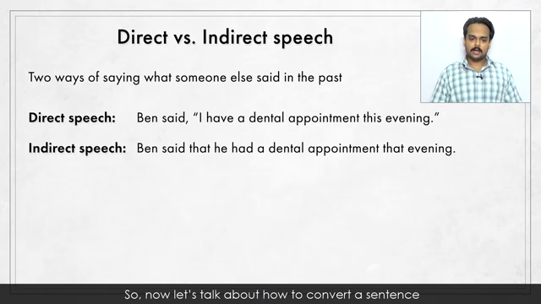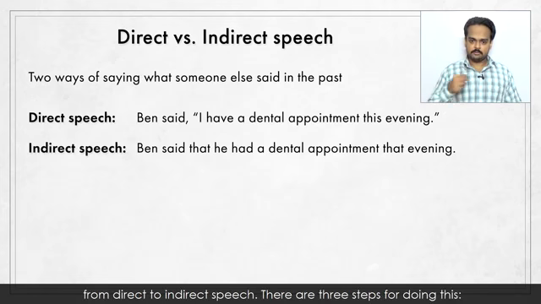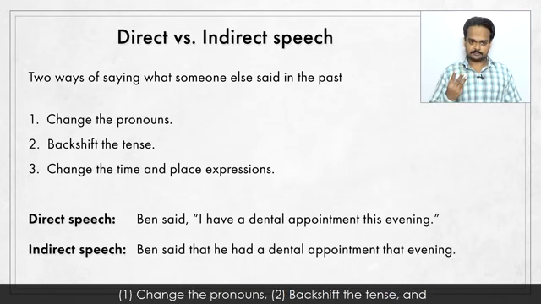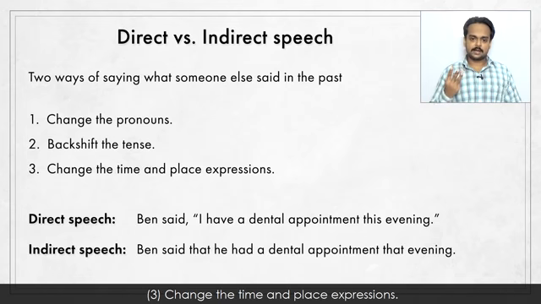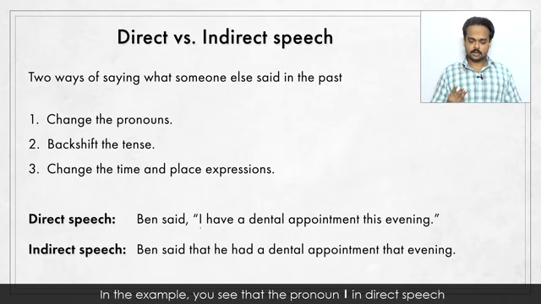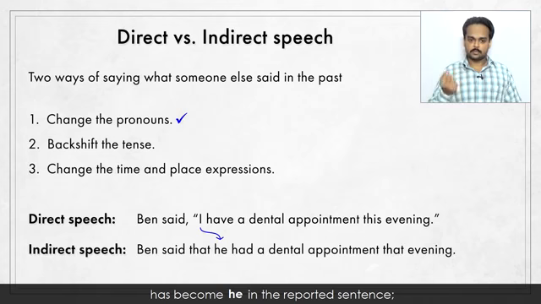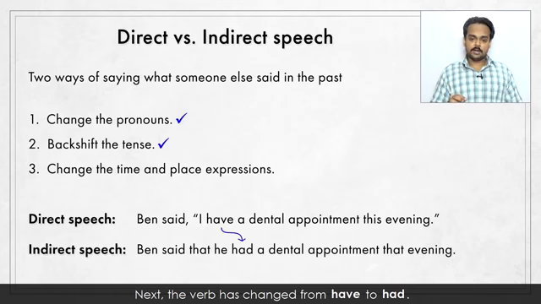So now let's talk about how to convert a sentence from direct to indirect speech. There are three steps for doing this: change the pronouns, backshift the tense, and change the time and place expressions. In the example, you see that the pronoun I in direct speech has become he in the reported sentence. He refers to Ben. This is the first step. Next, the verb has changed from have to had.